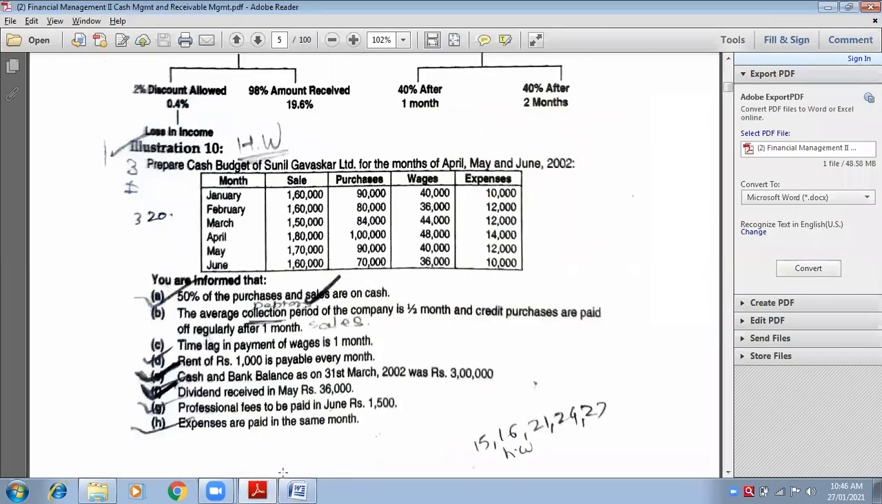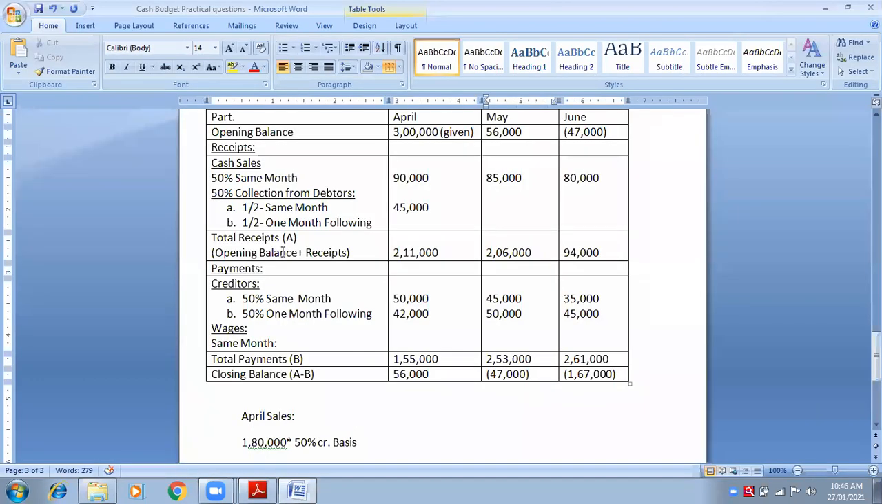Come to the month of May, sales of May, 1,70,000. Out of 1,70,000, take 50 percentage of that. So 1,70,000 into 50 percentage is how much? 85,000. But that 85,000 again has to be divided by 2. Half means divided by 2. So how much is that? 42,500. Very good.